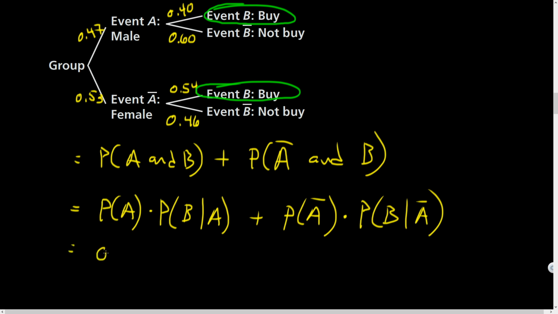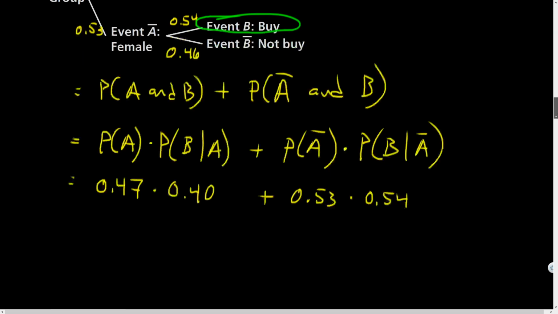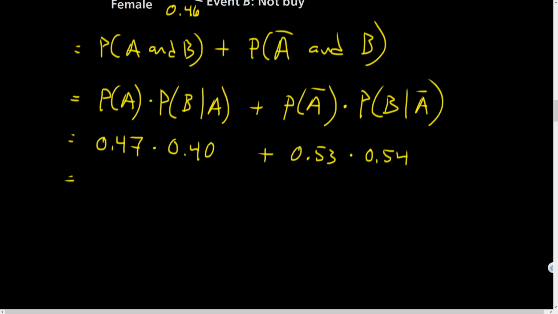Okay? And so now let's fill in these probabilities. So probability of A was 0.47. Probability of buying, given we knew that they were male, was 0.4. Plus probability of not male was 0.53, multiplied by the probability that they bought the drink, given that they were not male, was 0.54. Let's multiply these out. 0.47 times 0.4, 0.188, plus 0.53 times 0.54.